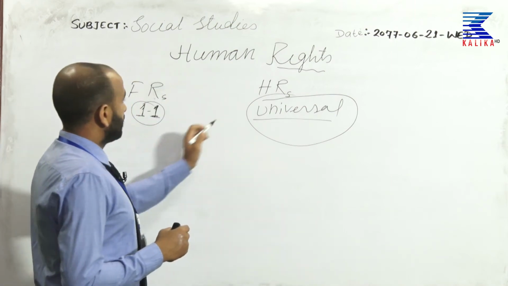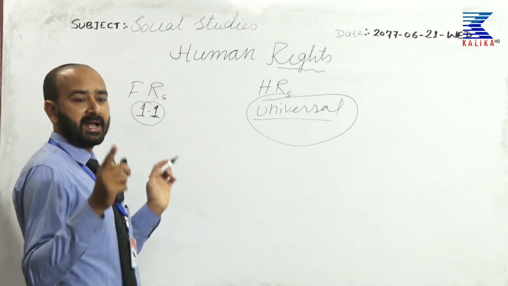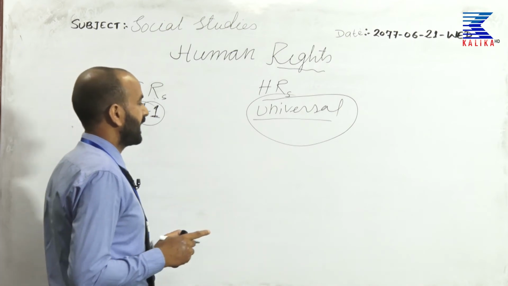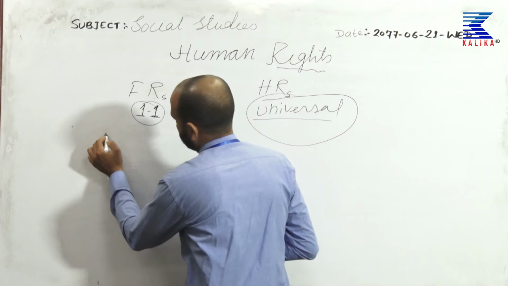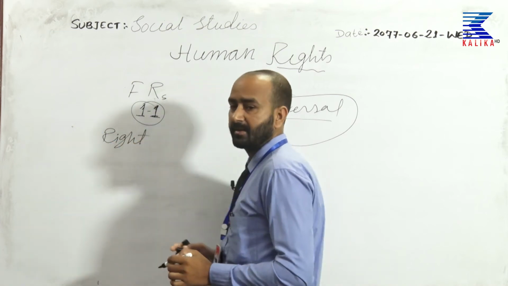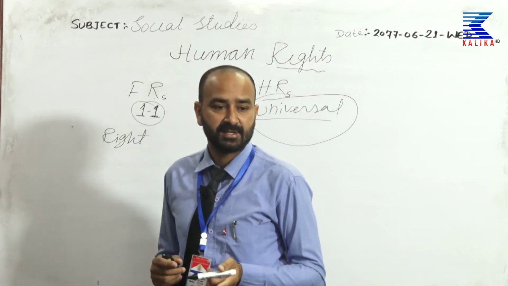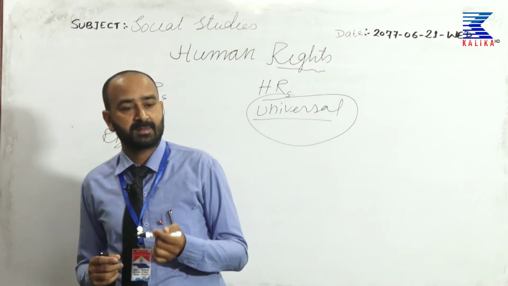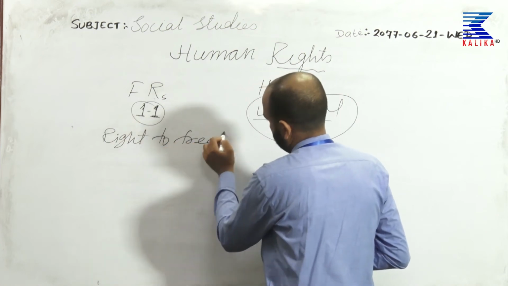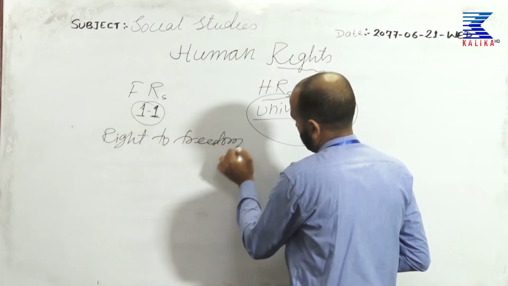Most of the fundamental rights are taken from human rights, like the right to freedom. Our constitution has guaranteed us the fundamental right to freedom, in Nepali स्वतन्त्रता को अधिकार.